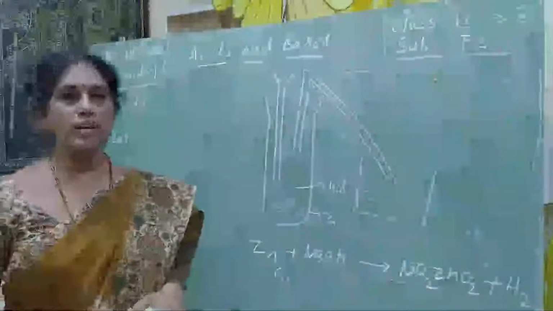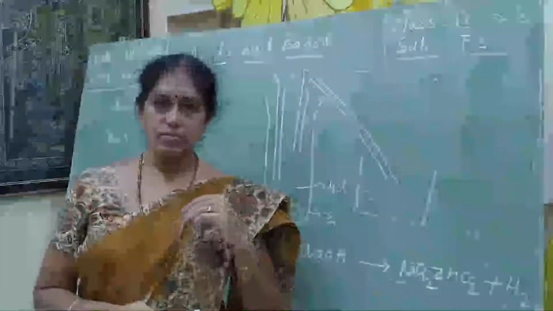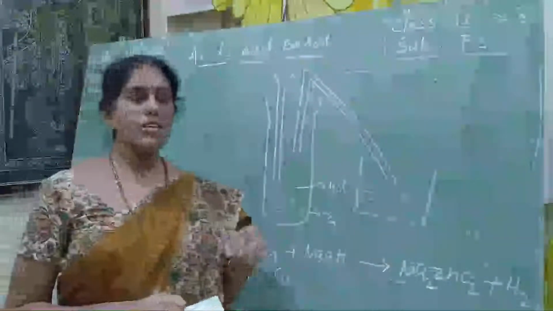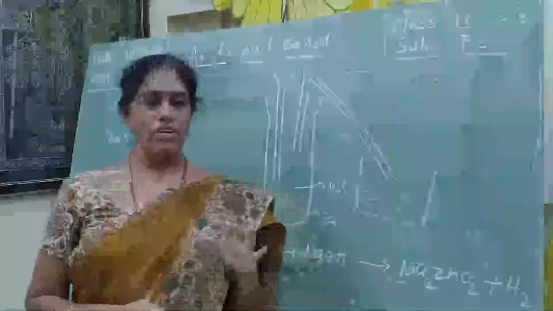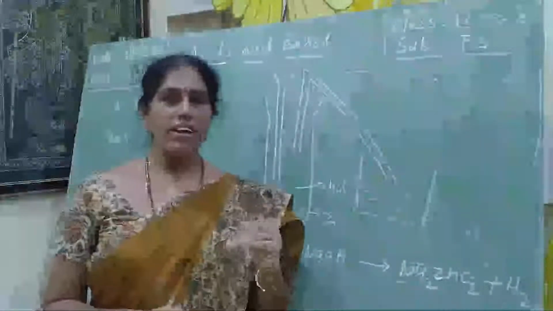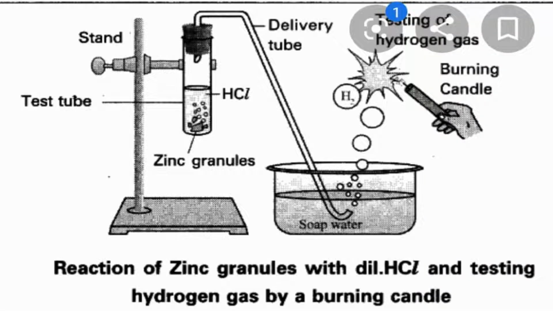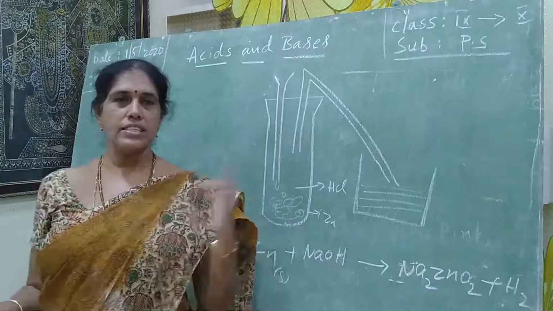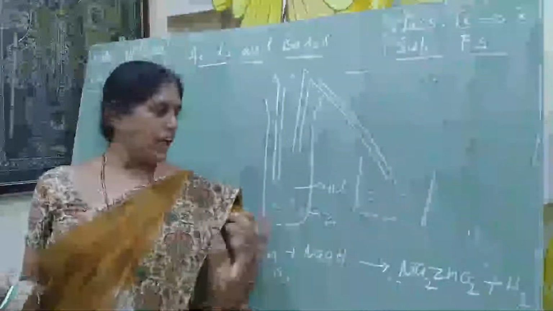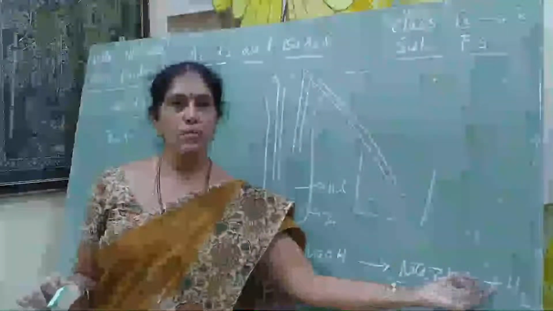Bases do not react with all metals, sorry, bases will not react with all metals; they will react with only some metals, and by that they also liberate hydrogen gas. So acids reacting with metals liberate hydrogen gas, and bases reacting with metals also liberate hydrogen gas. These are the two activities, and here you have to remember the formula of sodium zincate.